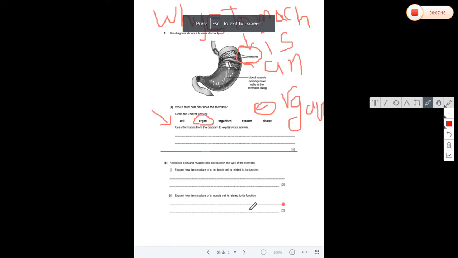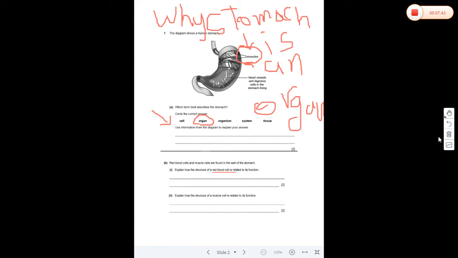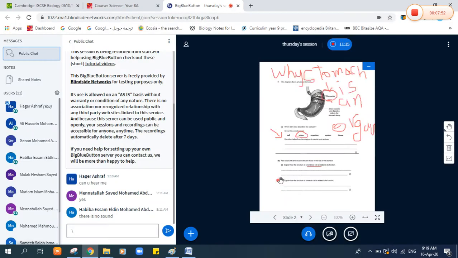Okay, let's read it together. Red blood cells and muscle cells are found in the wall of the stomach. So in the stomach wall, we have two types of cells: the red blood cells and also the muscle cells. Explain how the structure of the red blood cell is related to its function. Can any one of you tell me how the red blood cell is adapted to do its function? What is the function of the red blood cell? We are here. What is the function of the red blood cell?